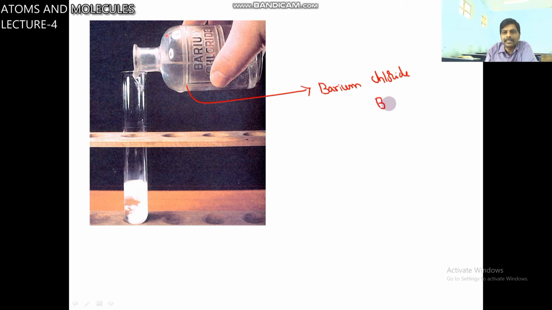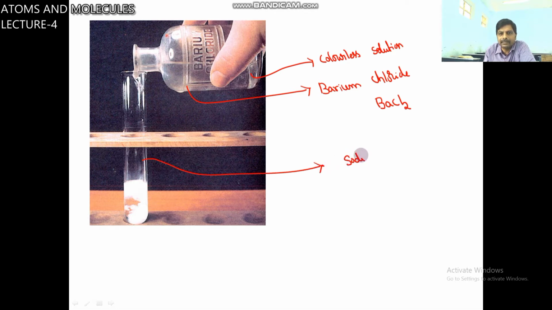Its formula is BaCl2. It is a colorless, clear solution. This top layer is sodium sulfate, formula Na2SO4. It is also a colorless solution.